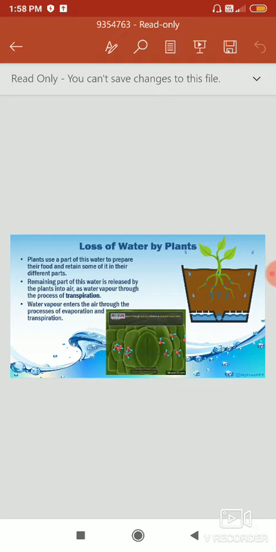The second important factor which leads to evaporation of water is plants. We all know that plants are responsible for raining. We always relate plants with the rain. We always consider that a high forest area leads to a high amount of rain. But how? We all know that plants bind the soil. The roots of the plants bind the soil, and that soil is responsible for seepage or the absorption of water into the soil. And from the soil, the water goes to the plants through their roots.